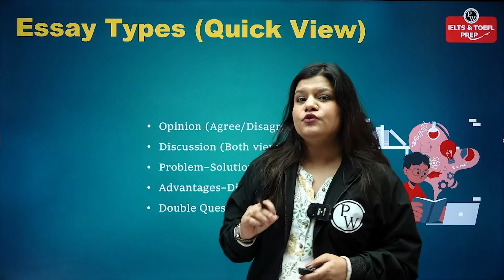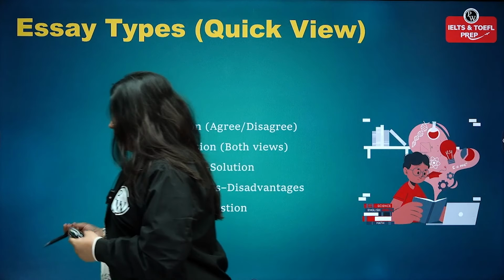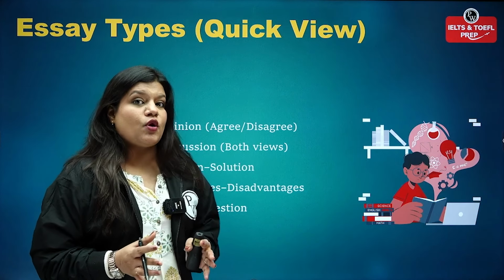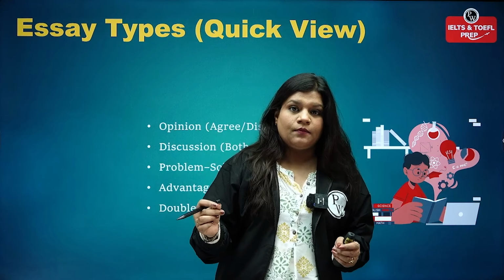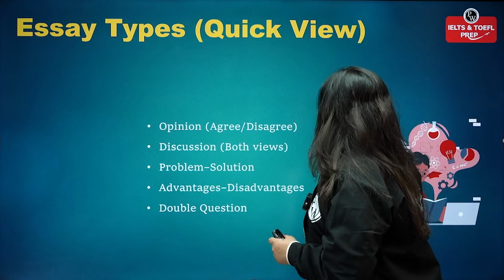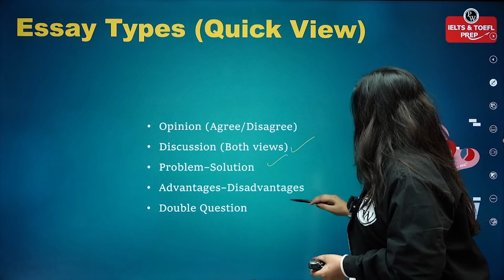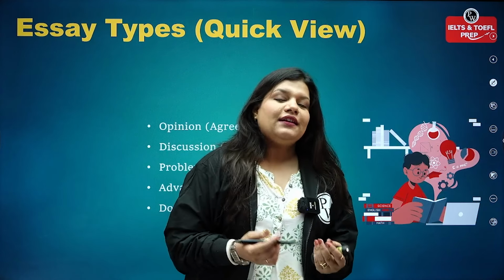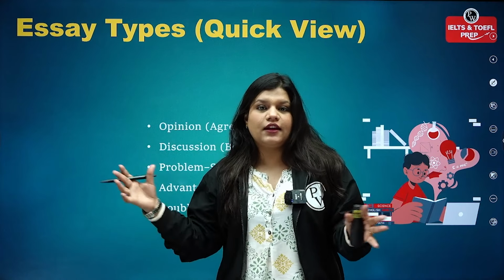Basically, what we are supposed to do here is understand how many questions there are, what all things you need to do when it comes to the essay, and what all parameters you are going to be judged upon, so that you know what you are trying to present. So let's have a quick revision of the questions we encounter: opinion, agree or disagree, discussion of both views, problem solution, advantage disadvantage, and double question. This double question is the hybrid question where you get a mix of multiple question frameworks, for example, problem, cause, effect, solution. So, these are the kinds of questions.